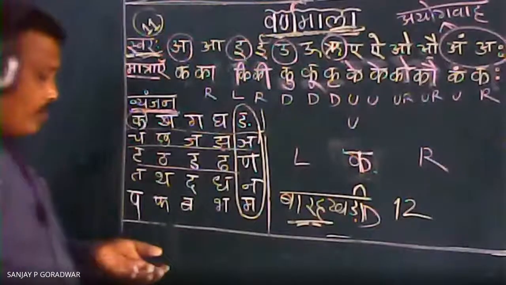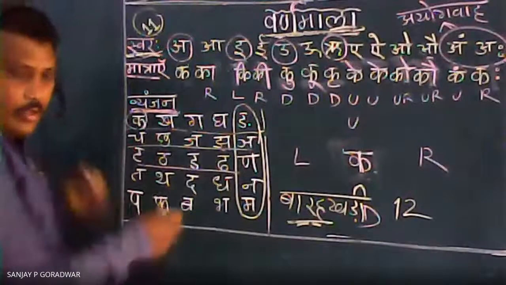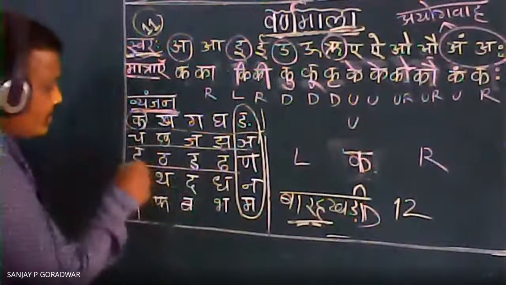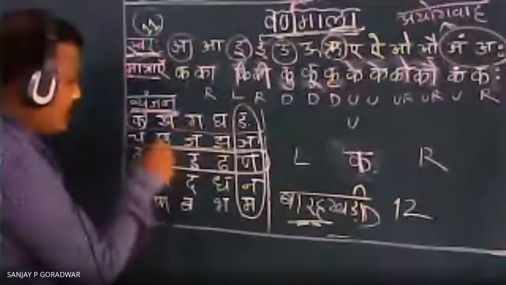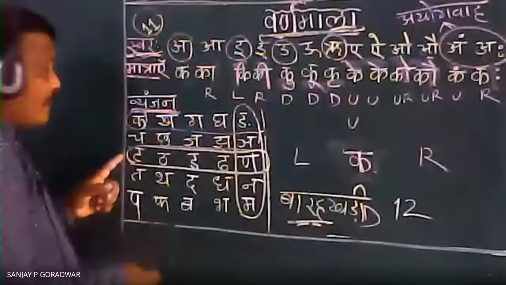Only you have to concentrate here. For the letters ṭa, ṭha, ḍa, ḍha, ṇa, the ri symbol is not there.